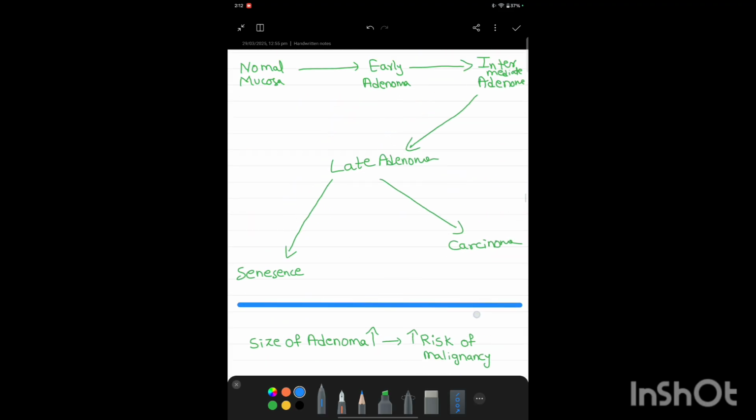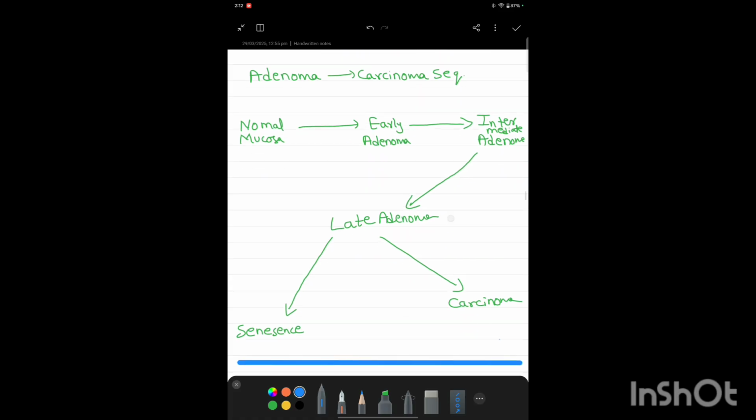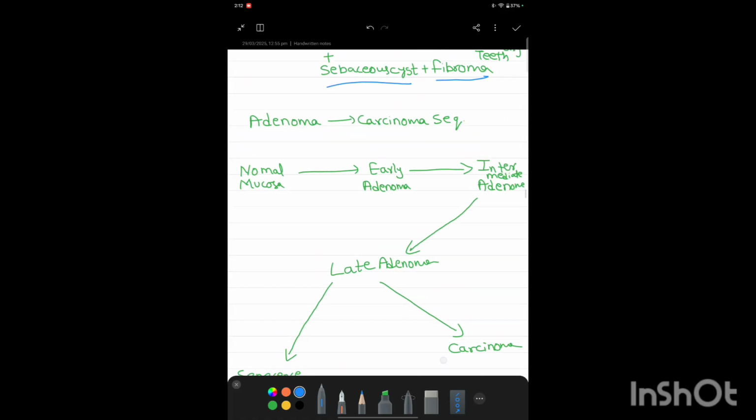Now let us discuss the adenoma carcinoma sequence. This is important. Here, normal mucosa undergoes hyperplasia to form the early adenoma, which further on mutations will show intermediate adenoma and then late adenoma, finally carcinoma. Okay, we are clear with the sequence, right?